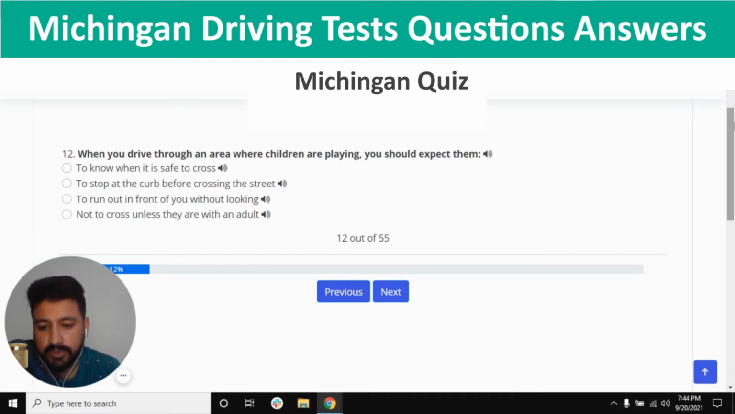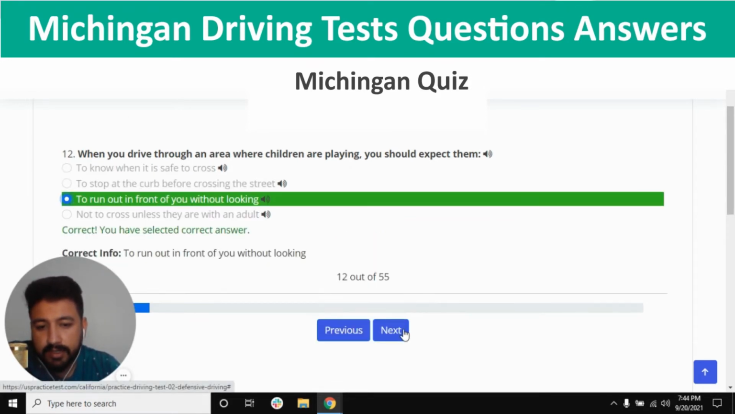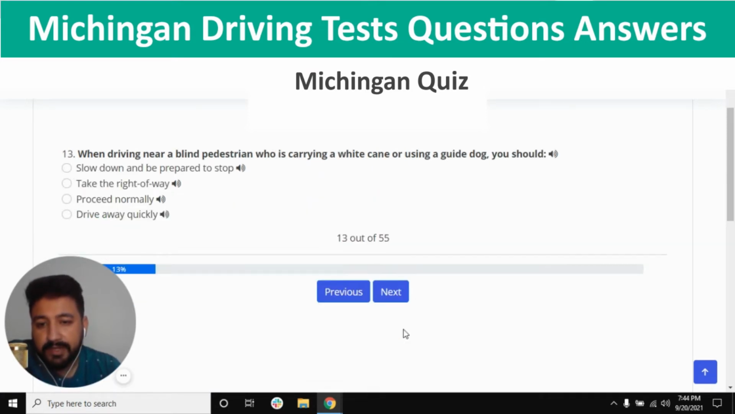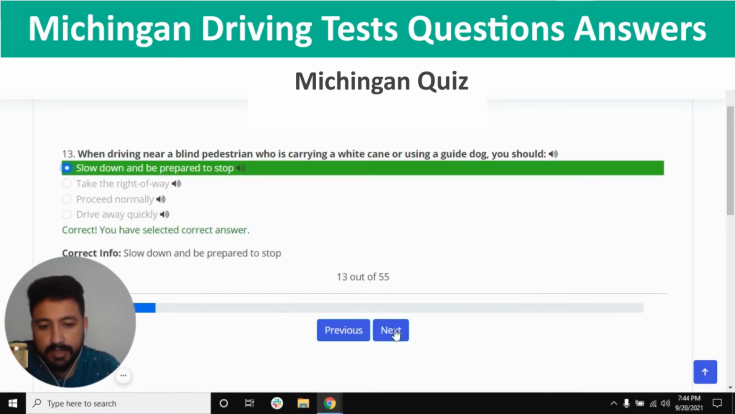When you drive through an area where children are playing, you should expect them. The right answer of this question is to run out in front of you without looking. So I'm going to click on third option. Correct. And next. When driving near a blind pedestrian who is carrying a white cane or using a guide dog, you should, the right answer is slow down and be prepared to stop. So first option, and next.